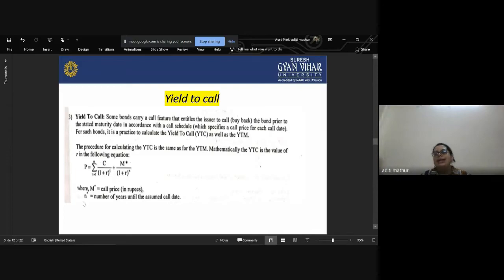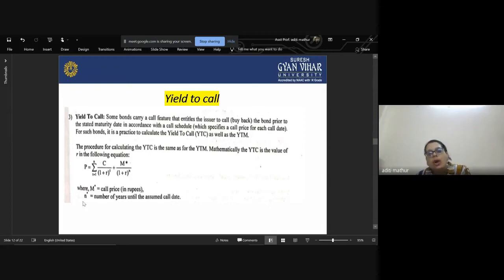That means at any time before the bond expires or matures, I can go and call my money. It helps investors get back the money whenever they want, because these bonds are for long periods of time, for 5, 10, 15, 20 years, and if in between the investors need the money, they cannot get it because it is stuck for a particular period of time.